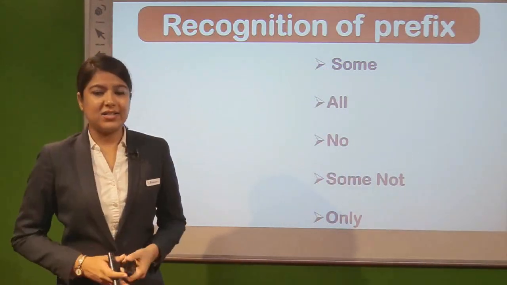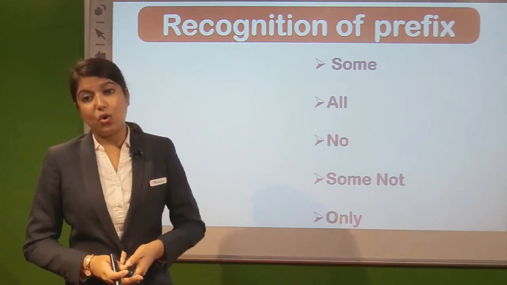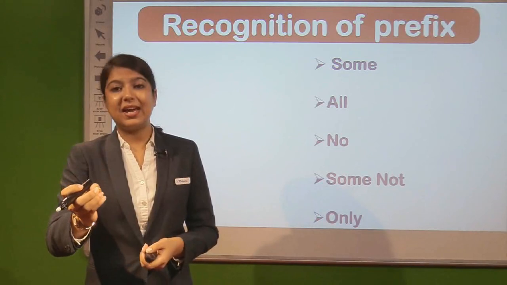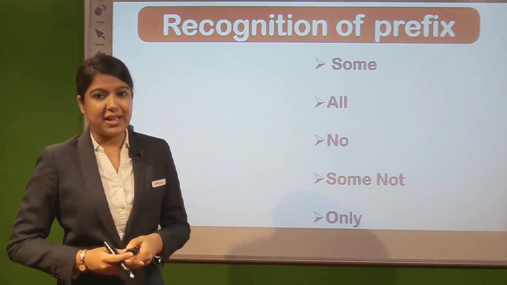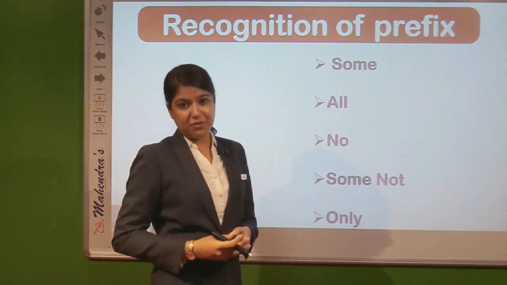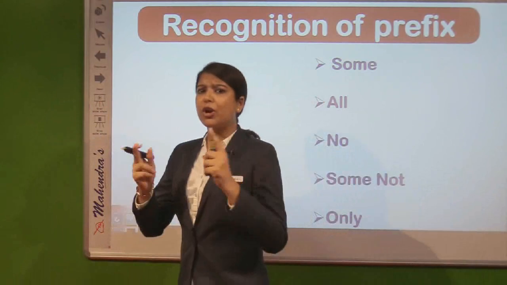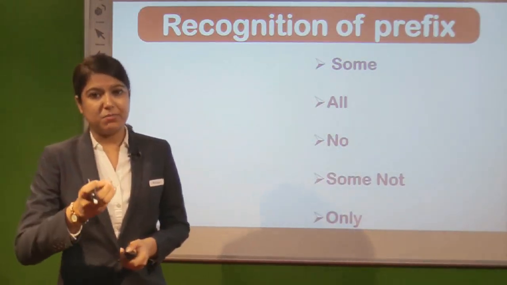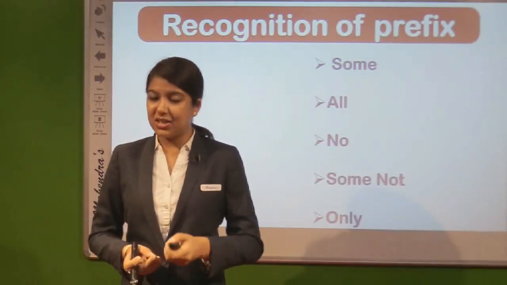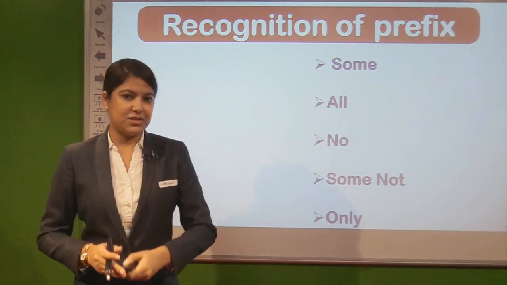All declares the first character's position inside the second character. Only declares the second character's position inside the first character. That means the Venn diagrams for all and only will be overlapping ones. But for all, the first character will be shown inside the second character, and for only, the second character will be shown inside the first character.